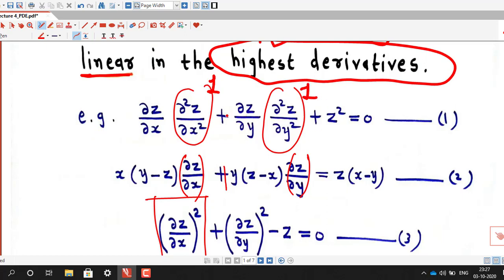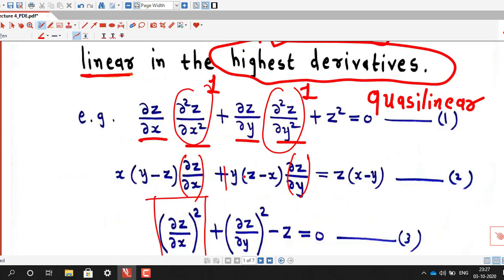So we can say that equation 1 is linear in the highest derivatives. So equation 1 is Cauchy-Linear, and it is not linear because of product of these two derivatives, but it is Cauchy-Linear because it is linear in the highest order derivative.